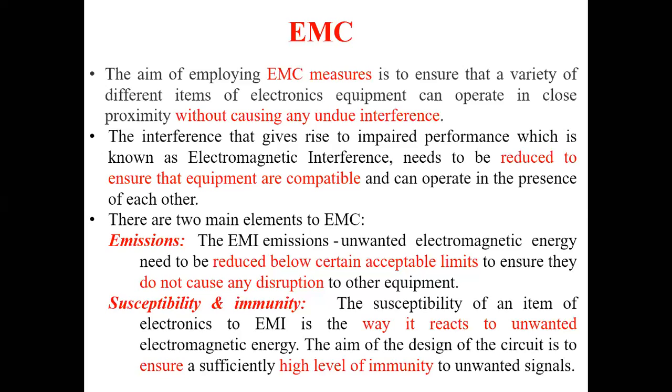These interference should be within the acceptable limits, so that it does not cause any disruption in the equipment. For example, take the signals from the telecom company. They should not go beyond this radiation limit, because if they go beyond it, there will be some impact on the people. That is nothing but EMC measures, the electromagnetic compatibility.